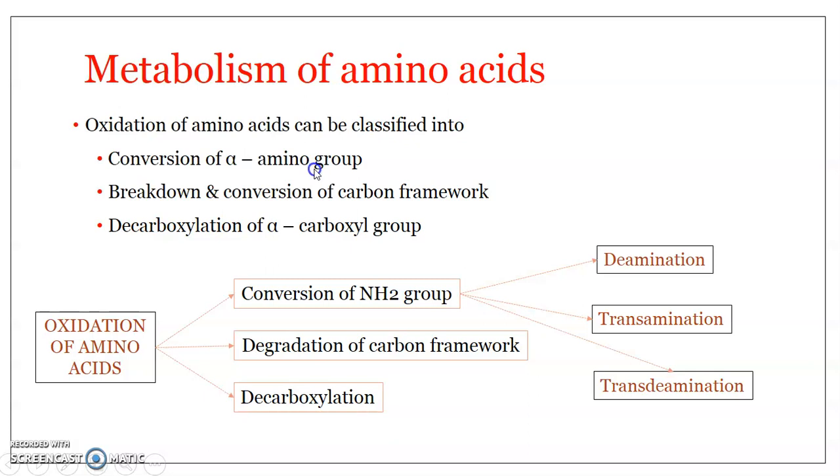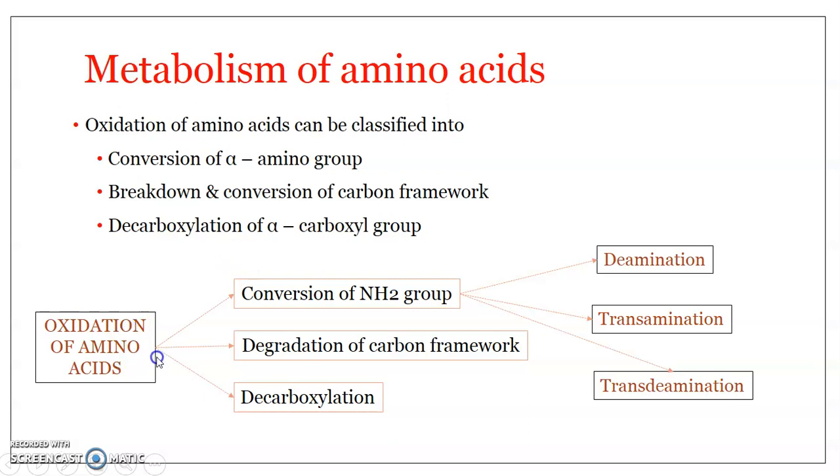I hope you remember there is an asymmetric carbon to which four different groups are attached directly in the case of amino acids, that is amino group, carboxyl group, a hydrogen, and a side chain. And it is this side chain which decides the nature of the amino acids, right? The physical and chemical properties of amino acids are decided by the side chain. Now the amino group which is directly attached to the alpha carbon is what is referred to as the alpha amino group, and the carboxyl group directly attached to the alpha carbon is the alpha carboxyl group. So these two undergo changes, and that is what happens in the oxidation of amino acids.